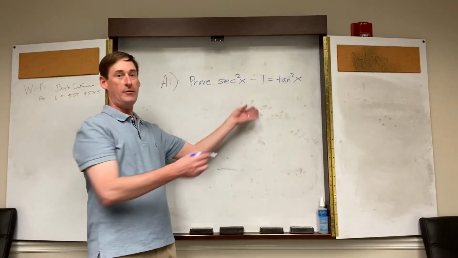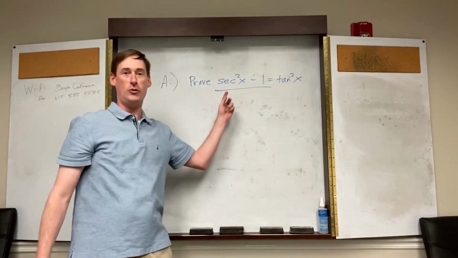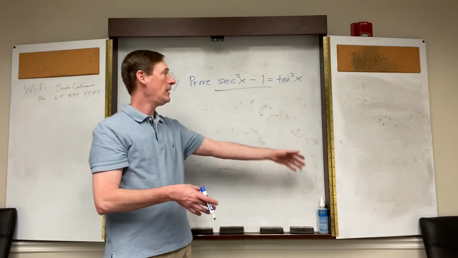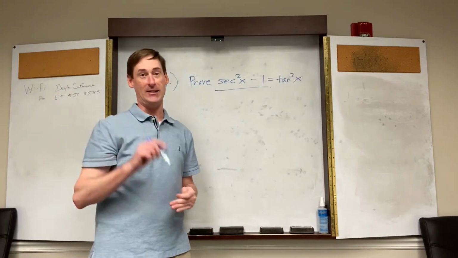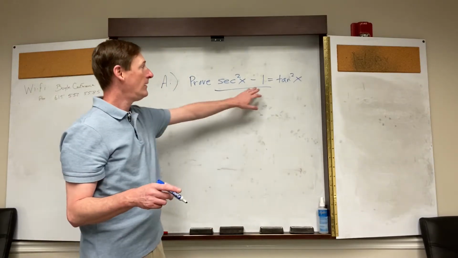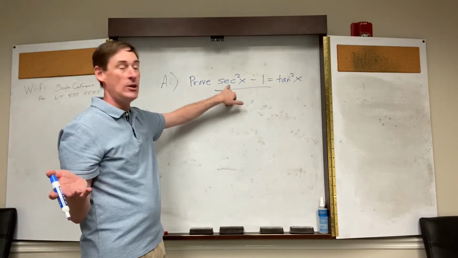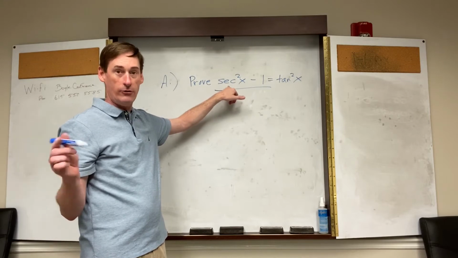So we start with the left side. We start with secant squared minus 1. We keep doing steps until we get it to turn into tangent. This kind of relates to the last lesson, lesson number 9, actually. 1, you can't change 1. 1 is just 1. But you can change secant squared first.